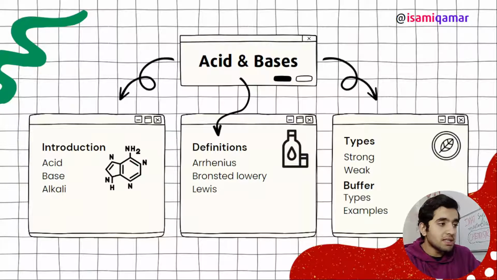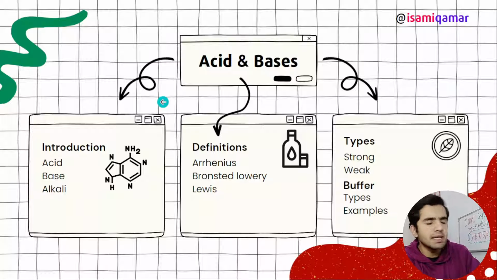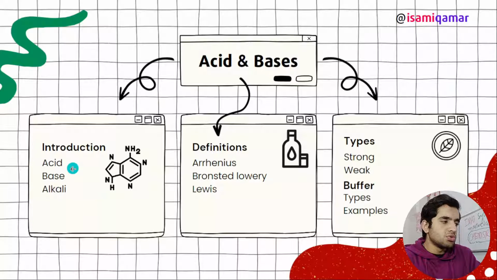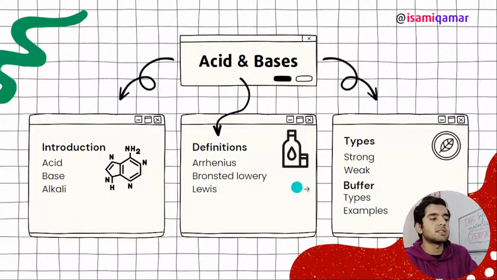So then we have got acids and bases. In acids and bases, you need to first of all know what are acids, bases, and what is alkali. A water-soluble base is called an alkali actually. So you need to know these things in very detail. Then we have got definitions of acids and bases.